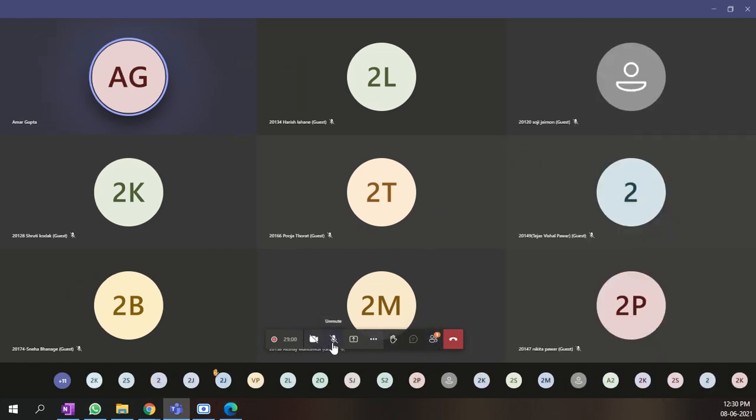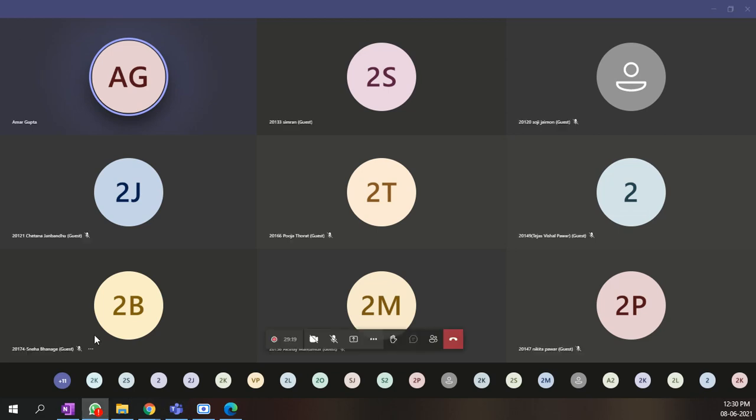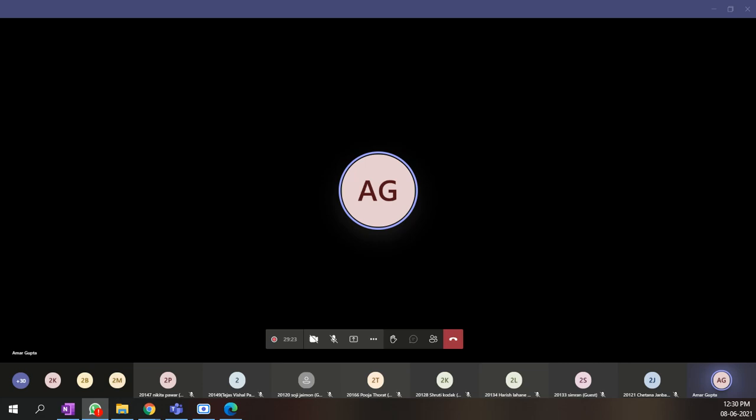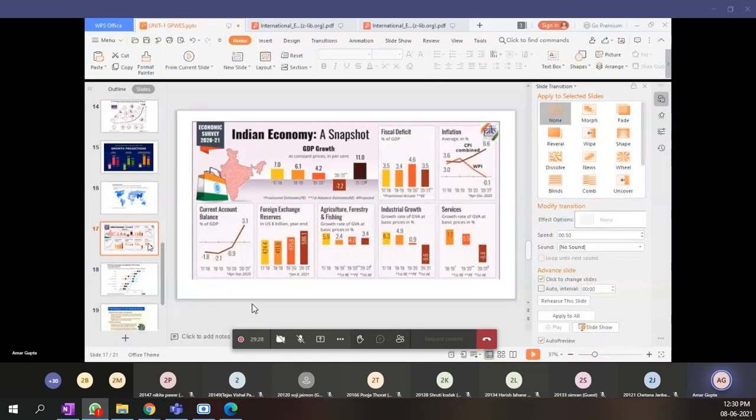Yes, please. The screen is not visible. Screen is not visible. How about others? Can you see the screen? No, sir. Okay, I just shared it to you all. How about the previous screens? Were the previous ones visible to you or not? Yes, sir. Okay, thank you for the confirmation. This screen was visible to you all? Yes, sir.